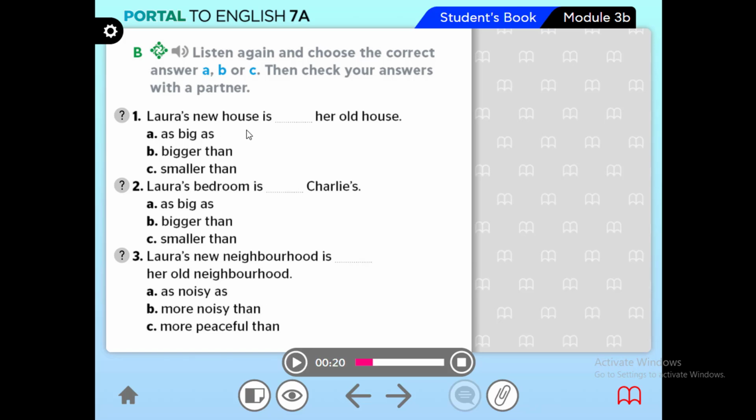So Laura's new house is as big as the old one, bigger than it, or smaller than it. Your choice is yes, it's bigger than the old one.